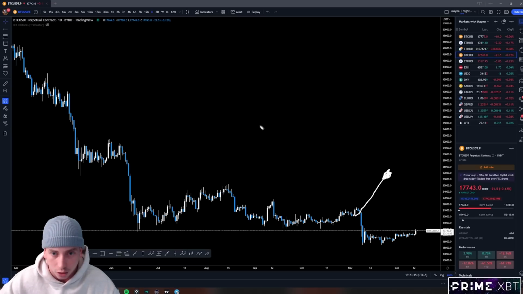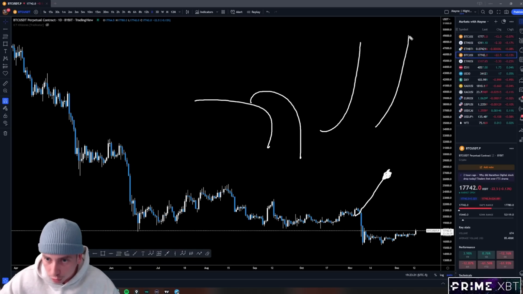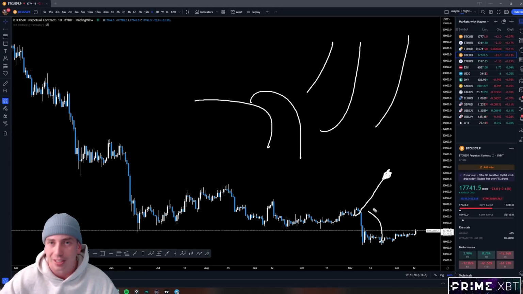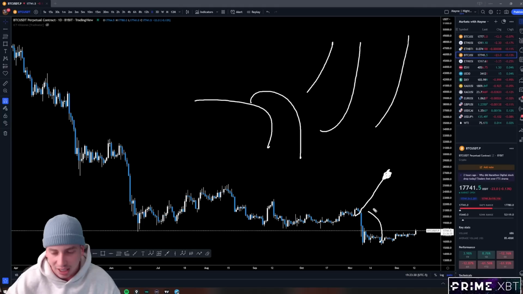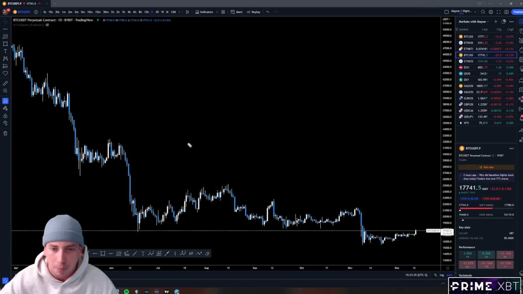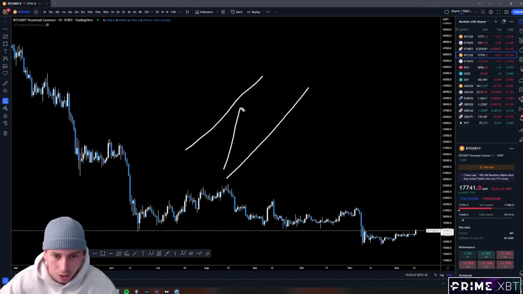But instead, dollar dumped, equities ripped, bonds dumped, metals ripped, crypto dumped. It was out of pocket. We should have ripped with everything else because everything was setting up. But the FTX thing happened and we dumped. So we didn't get that rally that equities had. But the problem is the equities is like this right now.